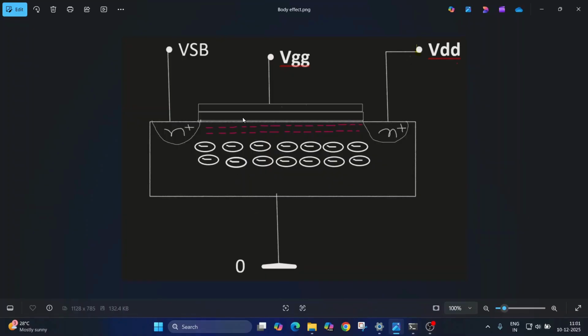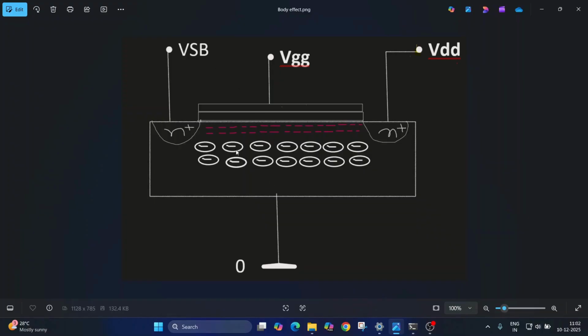The point is, if we apply positive charge on one plate of the capacitor, the negative charge gets attracted on the opposite plate. So here, if the gate voltage VGG increases, the channel gets formed easily. And if the bulk voltage also increases, if we apply positive voltage, the channel also gets formed easily. So the point is, if the bulk voltage increases, the channel forms very easily.